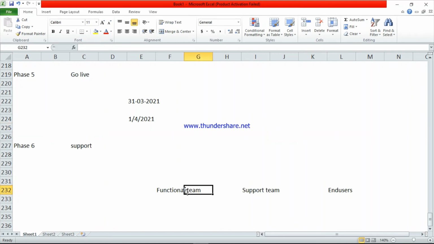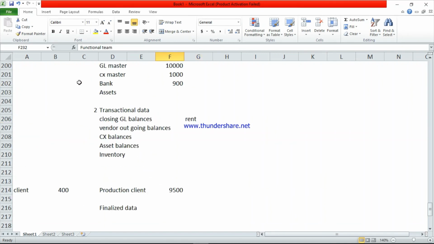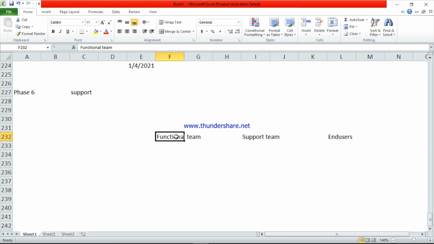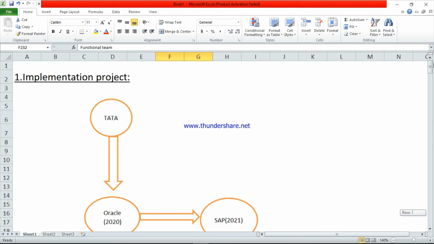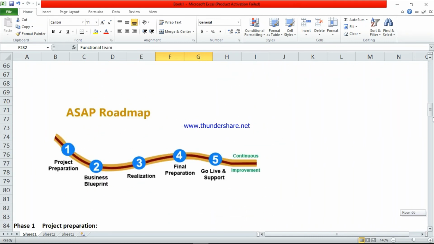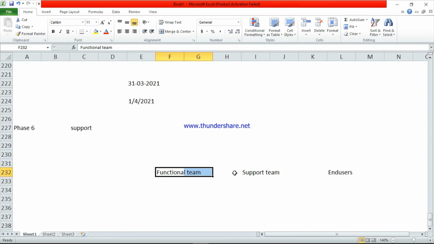See here, the functional team. This functional team did all five phases. They did all the configurations and they implemented the SAP. These are the TCS employees.